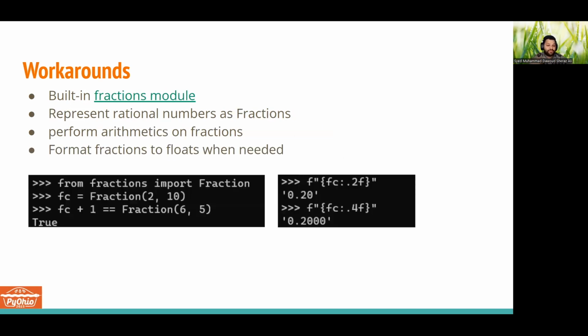If we want to work with fractions, there is also a built-in fraction module, so we can represent rational numbers as fractions, perform arithmetic on those fractions, and then format those fractions to floats wherever we need that. We can represent all of the rational numbers as a fraction, and we can easily perform all the arithmetic like plus, minus, multiplication, division, and whatnot, and we can easily do comparison there as well. And once we have the expected expression, depending on what sort of application we have, we can format it as a string or a float as we want to.